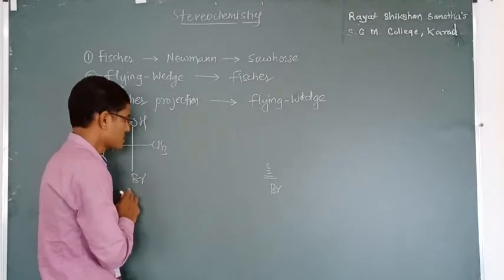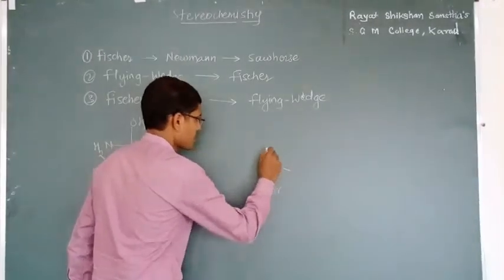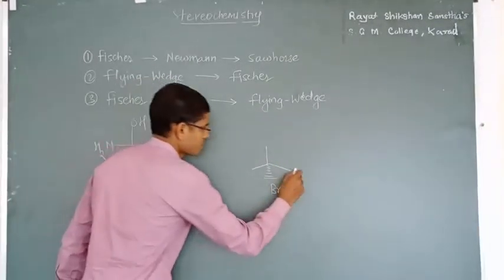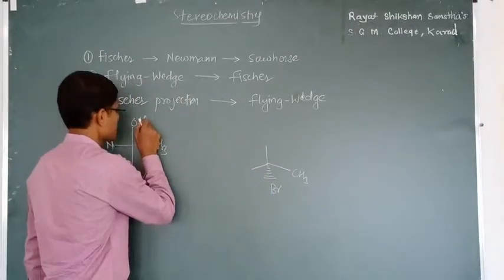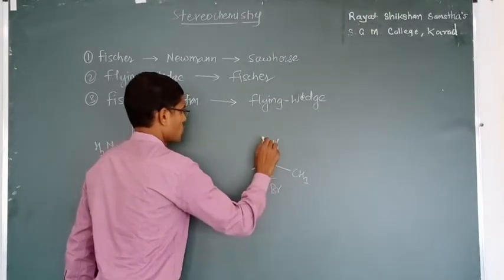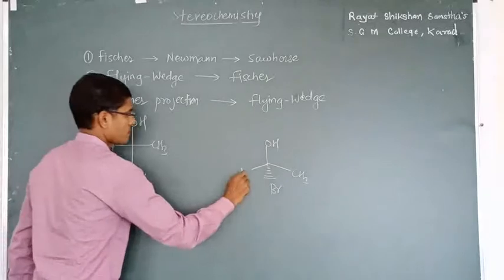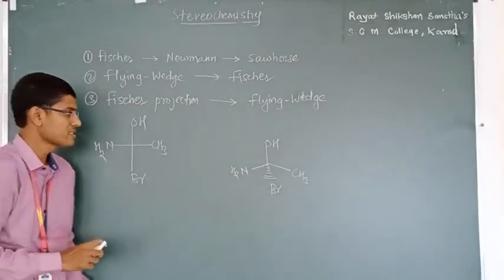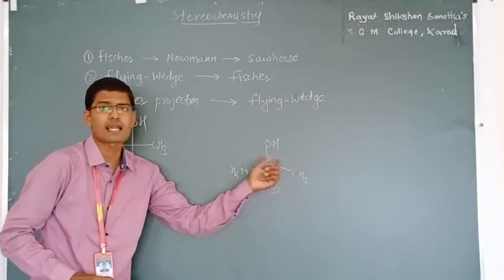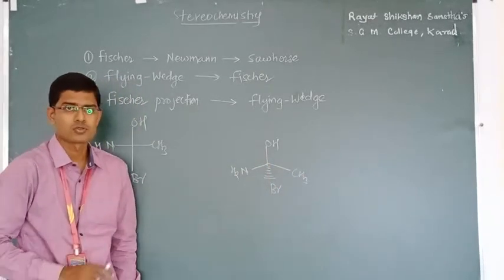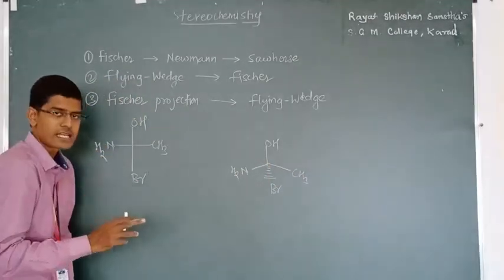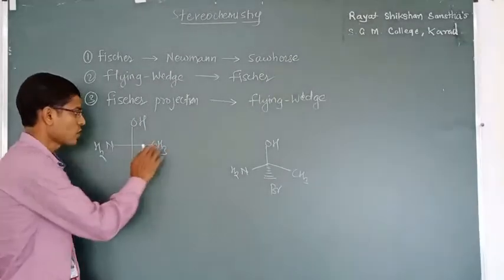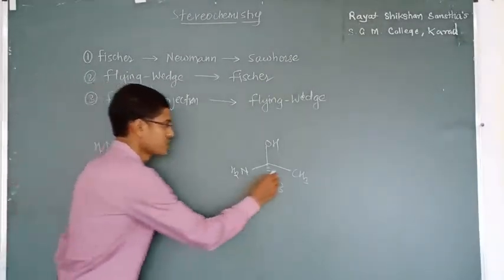Don't miss the sequence. So I am arranging the remaining three groups in the same sequence. OH, NH2. Now the question is, which should be on the dark line or above the plane? So remember that it is a trick. For groups on the horizontal line, any one of them can be shown by a dark line.